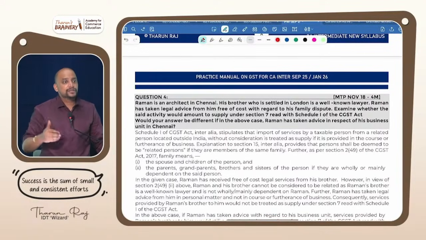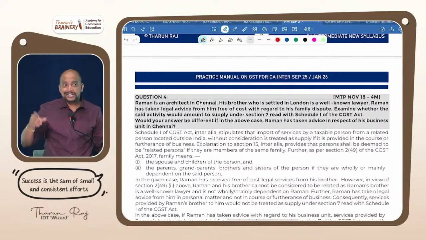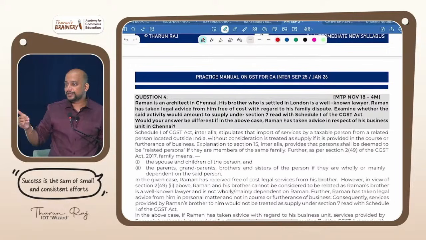You understood? So, what is the section reference that you will give here? 7.1c, read with schedule 1. And what is the provision that you will write? Import of services. And finally, you do the conclusion.